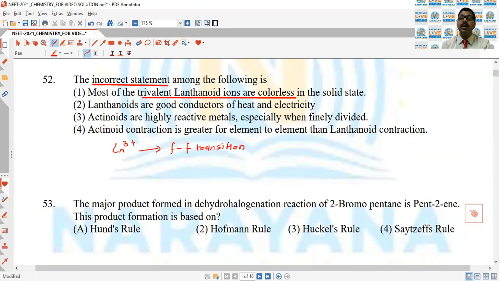However, some of the trivalent lanthanoid ions are colorless, like cerium 3 plus, yttrium 3 plus. They are colorless because they absorb ultraviolet light. So not most, but some of the trivalent lanthanoid ions are colorless. That is why first is the incorrect statement.